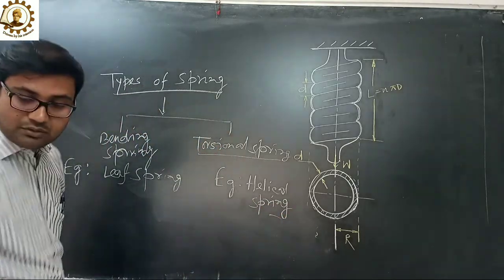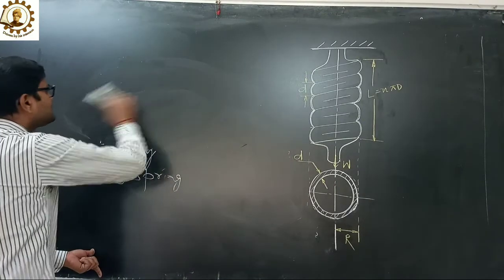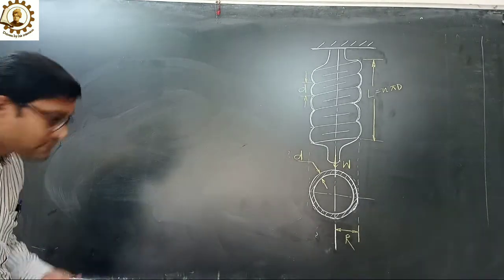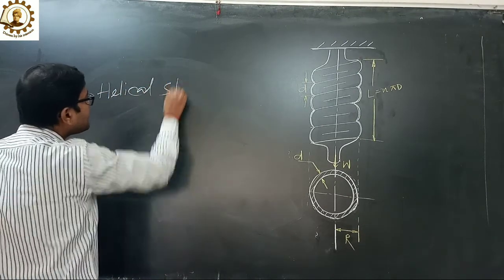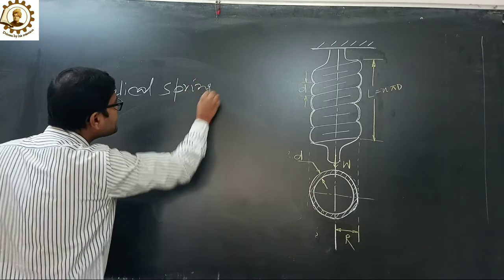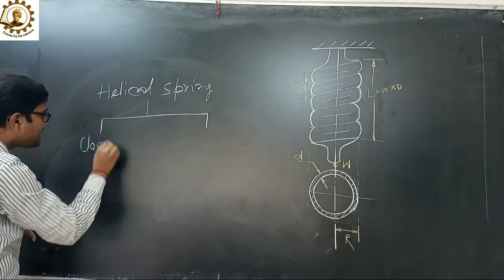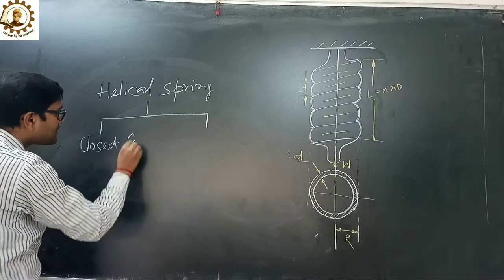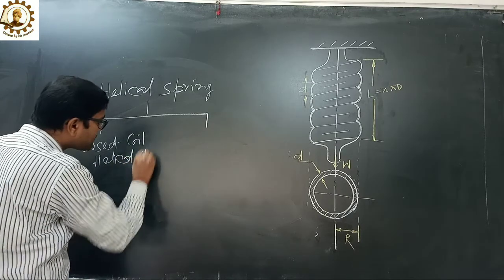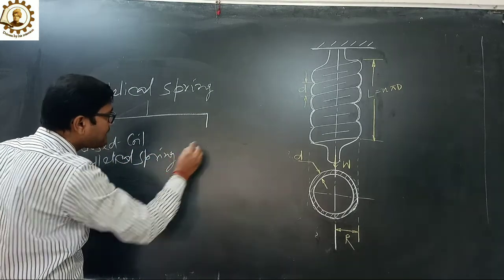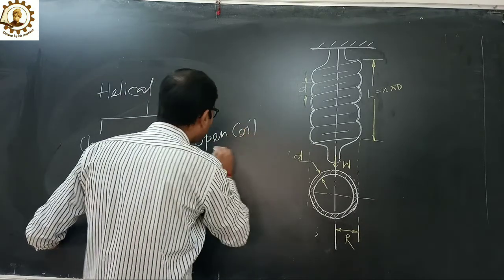Now, the helical spring is again of two types. One is closed coil helical spring, and another is open coil helical spring.